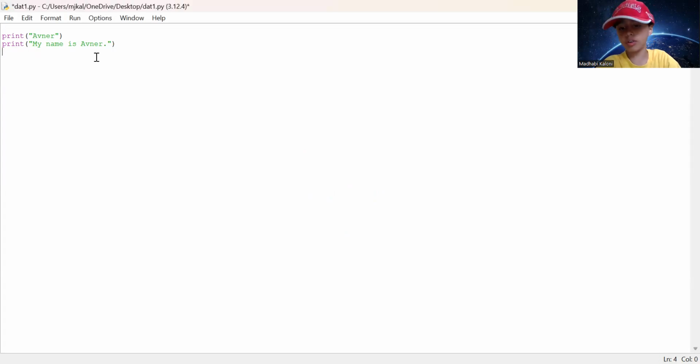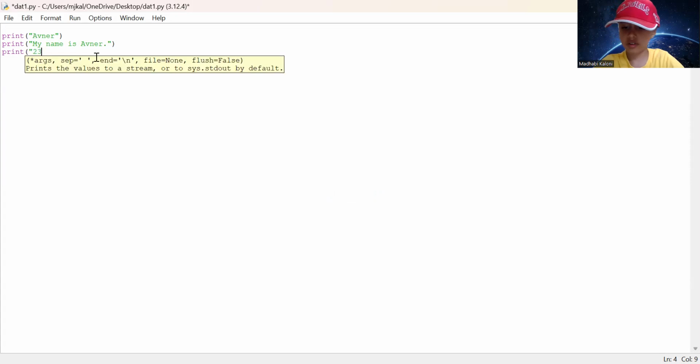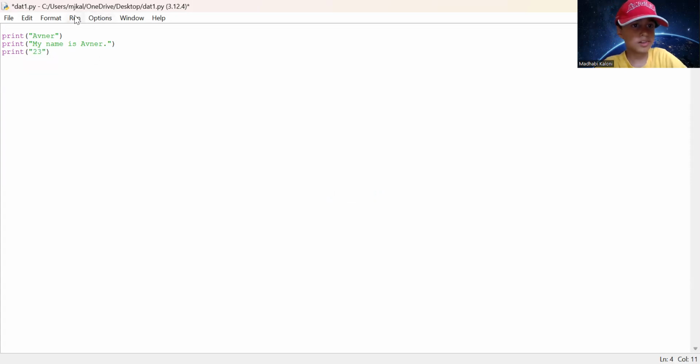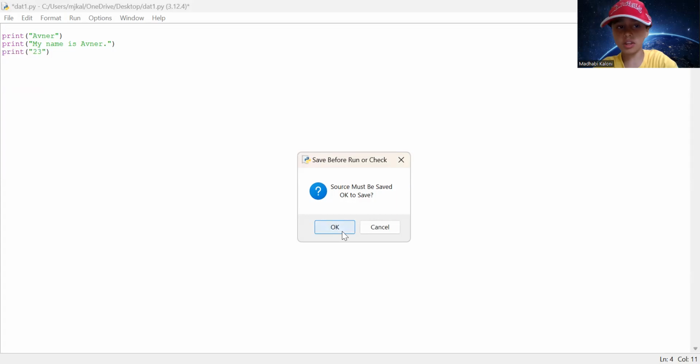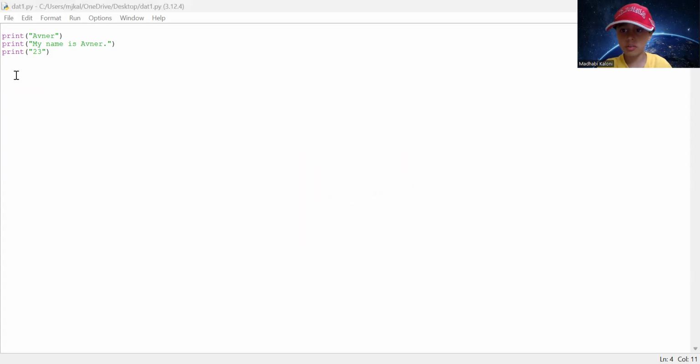Now I'll give you one more example. Print, bracket, quotation marks, bracket. This number here, you see the number 23? This will be in our next topic. See, Avner, my name is Avner, period, 23. Simple. Now, we know what strings are. We use them in our daily life. Strings like A, ABC, Avner, all of those are strings. Those are some of the examples.